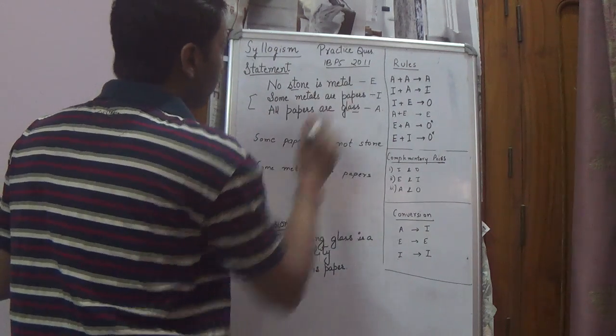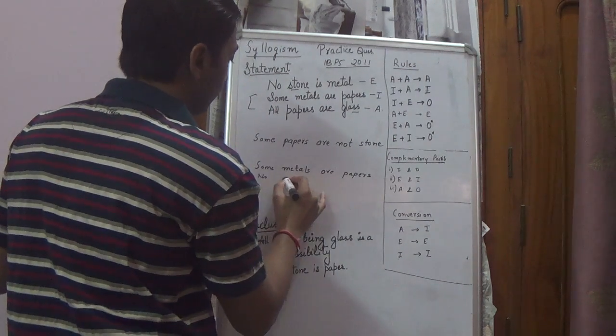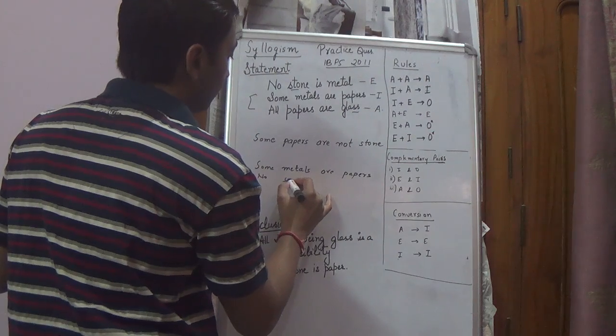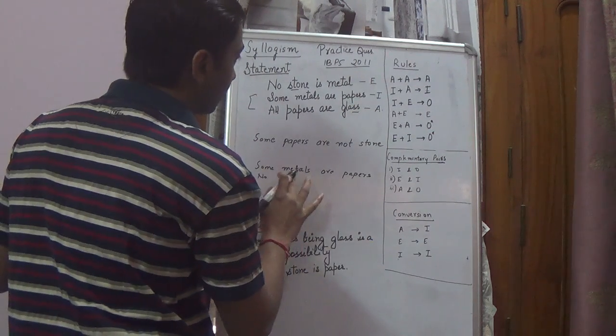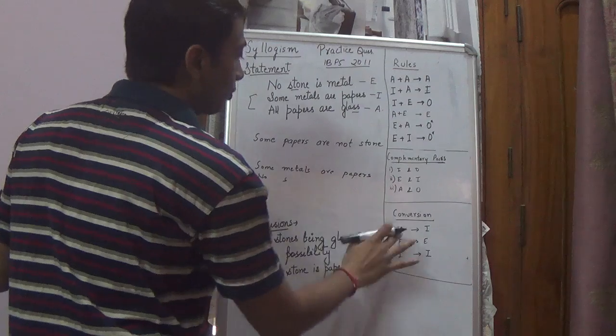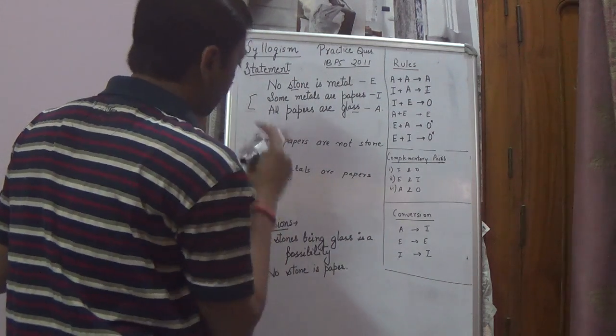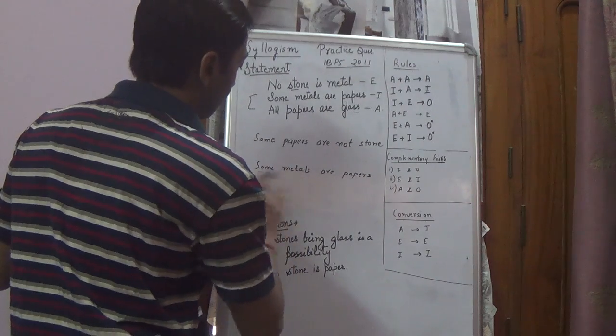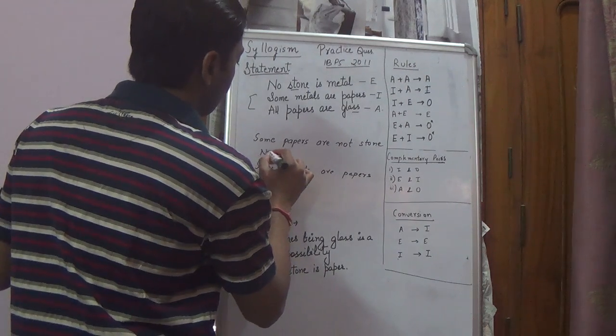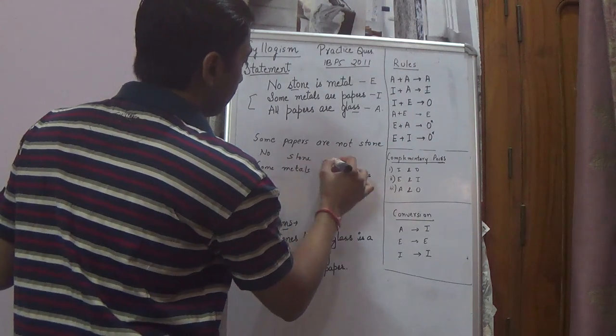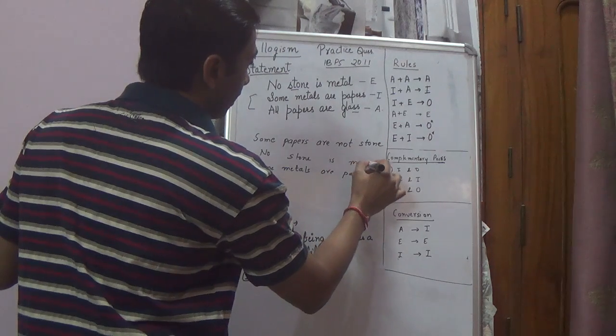Now copy this. No stone is metal. No stone is metal is an E type of statement, which can be converted to an E type of statement. So you can also write no stone is metal.